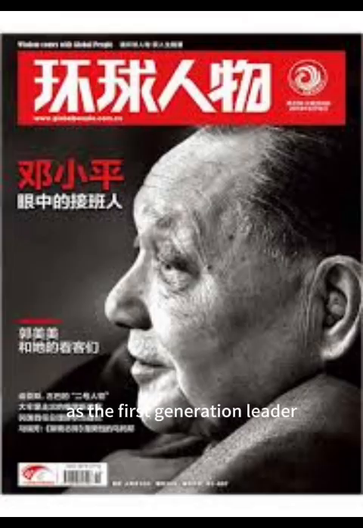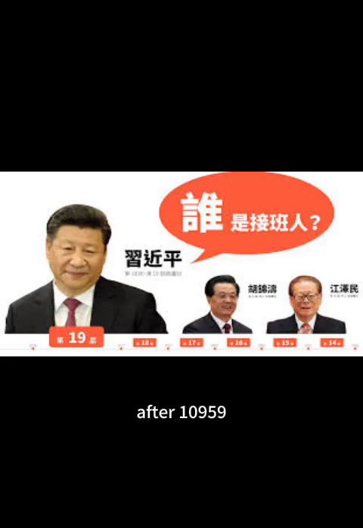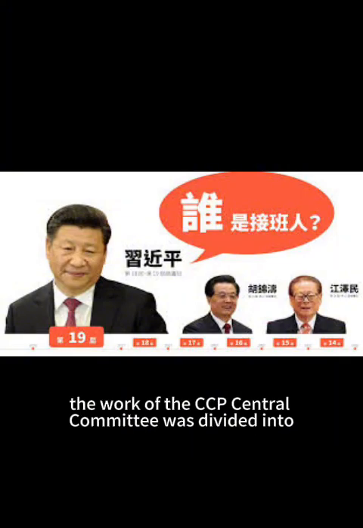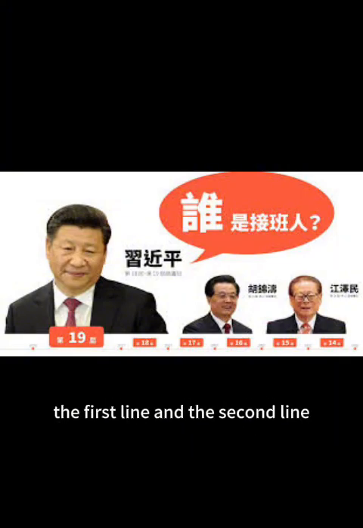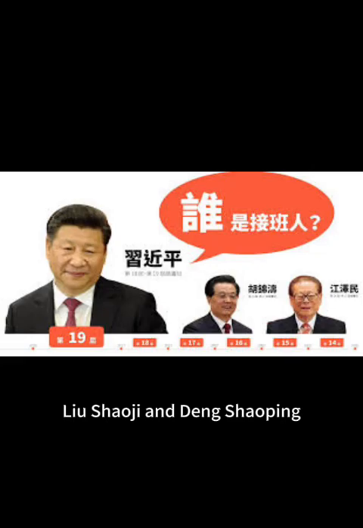As the first-generation leader after the CCP established its regime, and as a great dictator, Mao Zedong had as many as 5 generations of successors. After 1959, the work of the CCP Central Committee was divided into the first line and the second line, and Mao Zedong retreated to the second line. Liu Shaoqi and Deng Xiaoping, as Mao Zedong's 2 successors, presided over first-line work.